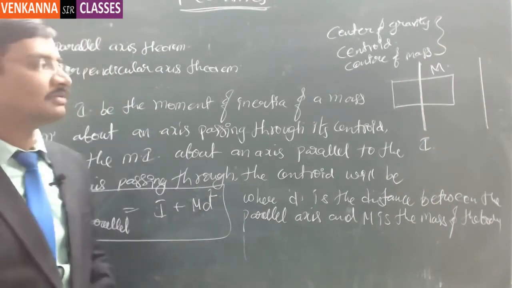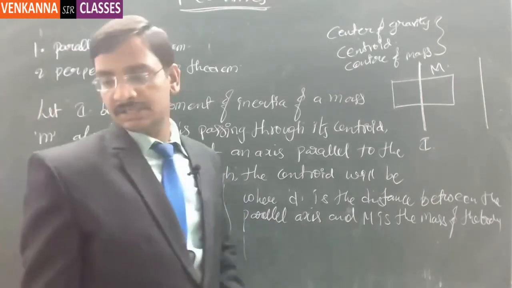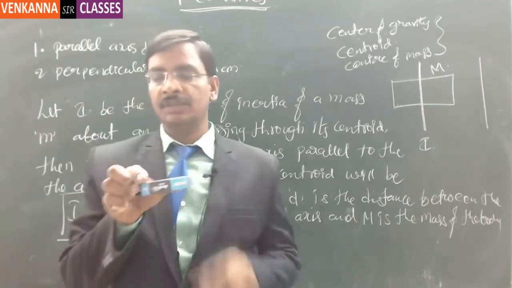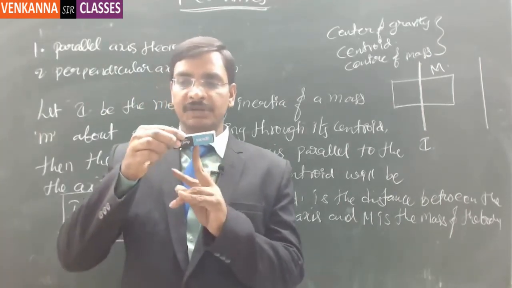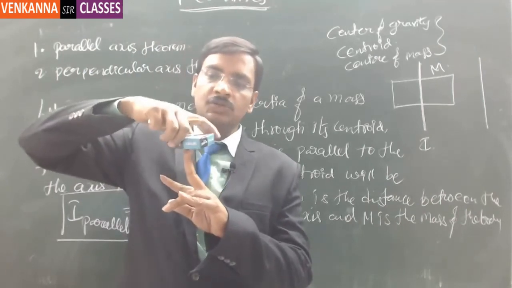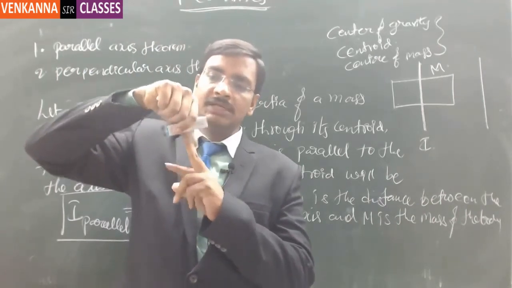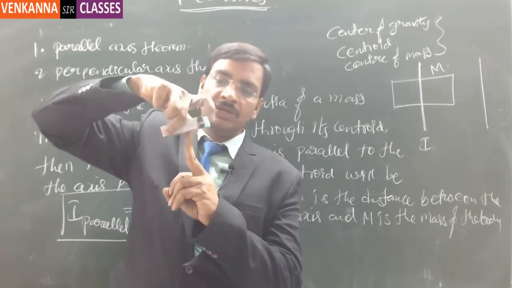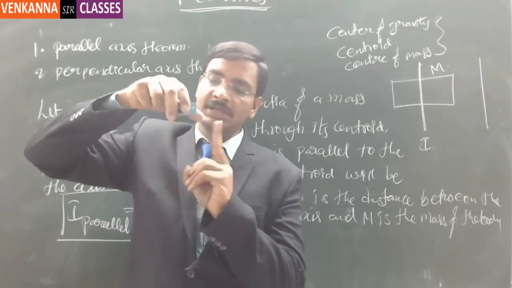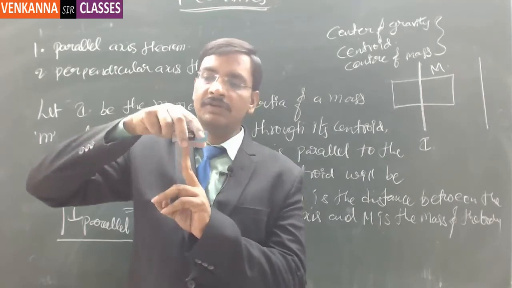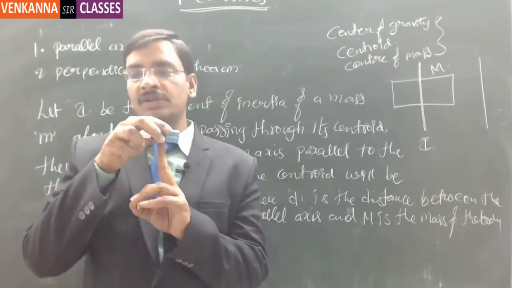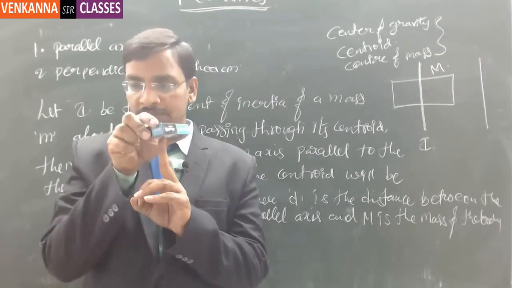What is confusing? There is nothing to confuse here. See this. Take this particular chalk piece box, I know the moment of inertia of this particular chalk piece box if it is rotating about its own axis, that is my finger. So this is holding my finger, right? So this is trying to rotate about its own axis. That means my finger is passing through the center of gravity. So I know the I value. That means I is nothing but the moment of inertia of this body about its own axis like this.